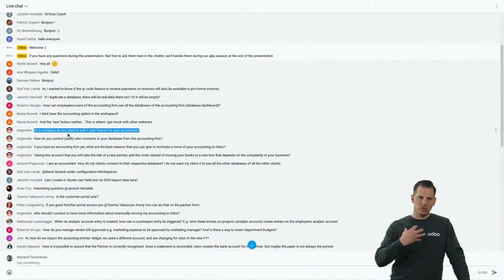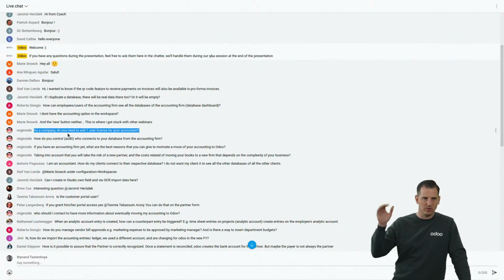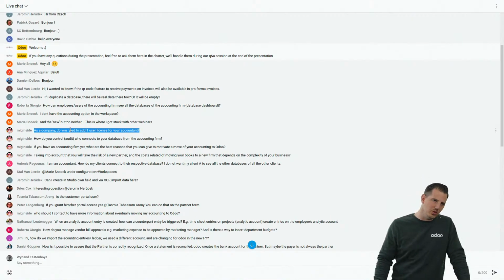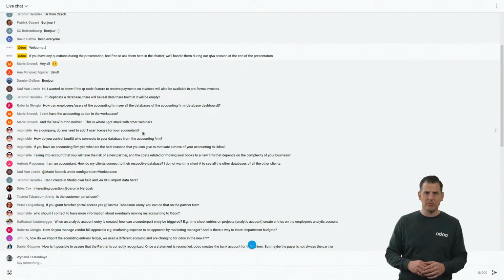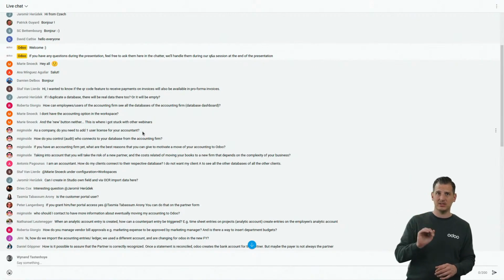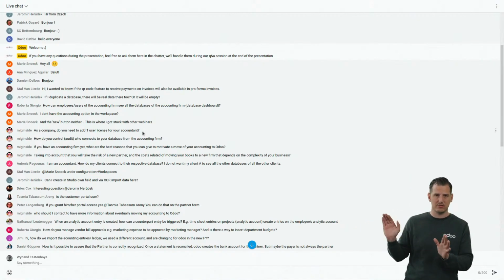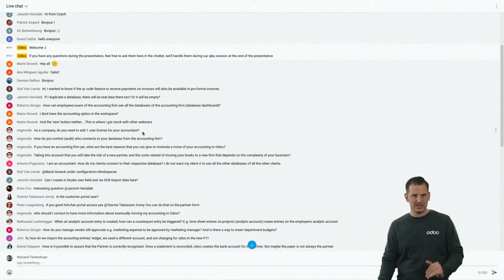If you are a known accounting firm mentioned on our website, you don't need to work with us, especially if you work with a partner, it's fine as well. But if we know you're an Odoo accounting firm, let's say you're a real accounting firm, there is a possibility that the users of the accounting firm become free on our SaaS databases, not on Odoo SH, not on premise, never will be, but on SaaS databases, it will become free.